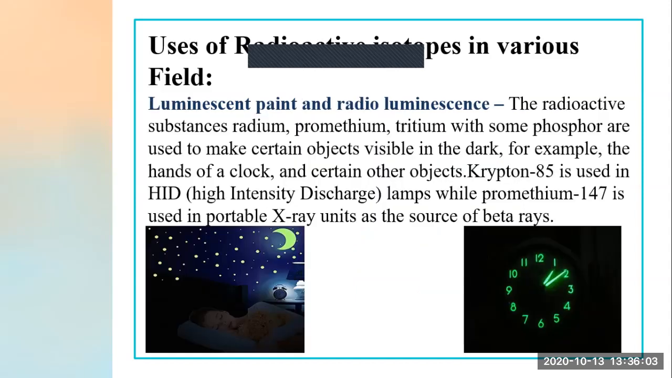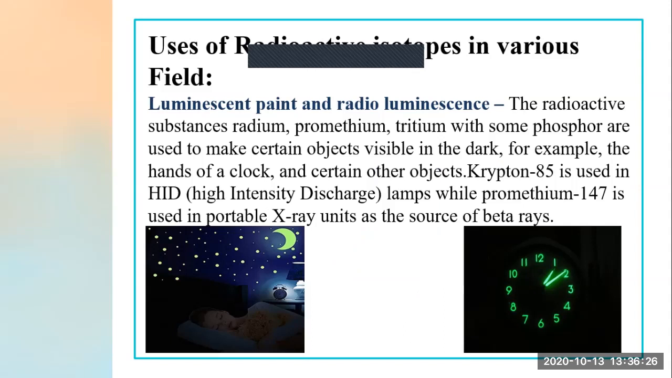Now see, radioactive substances are also used in luminescent paints and radioluminescence. Luminescence, where we always see radium, right? It is shining. In the night, we see on the roadsides some stickers with radium, or in our home, right?